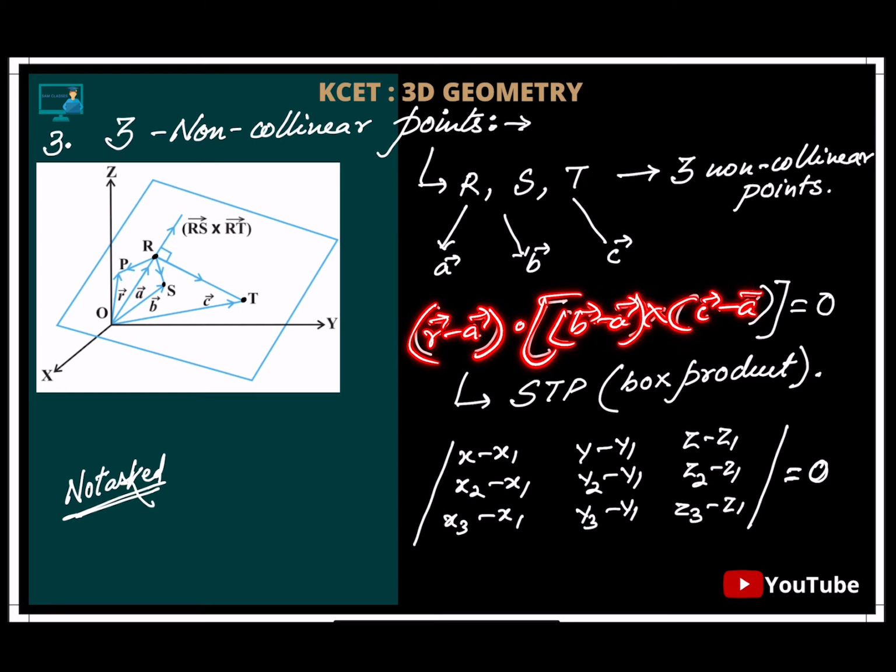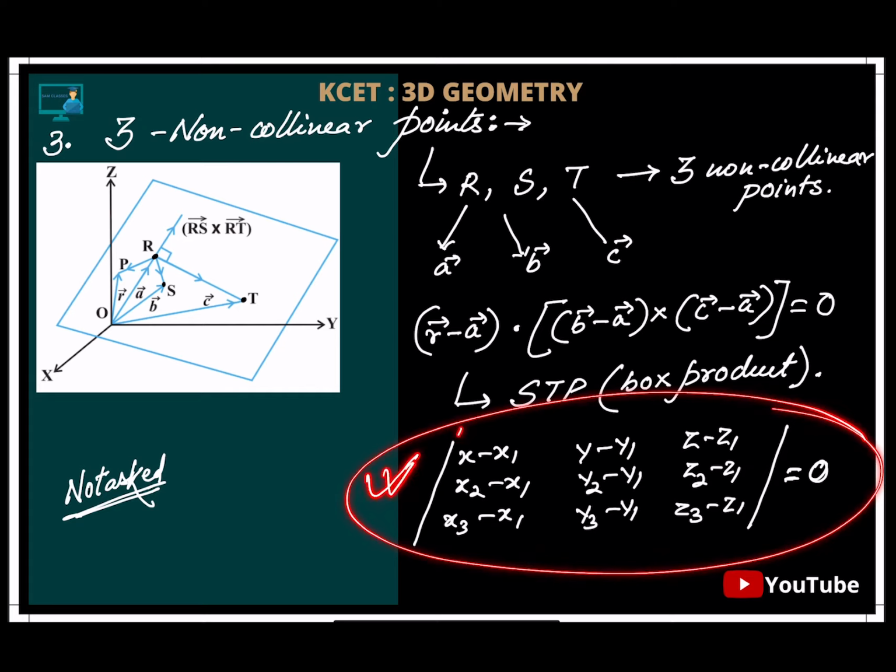Now this, for JEE and all, we teach as STP, the vector scalar triple product. But for KCET they ask very little. Still, since sometimes they ask it, we can go by the determinant method. This is rarely asked, but still, we don't know. In 2021 they can ask anything. Nobody knows. Since it is 4 marks or minimum sometimes 5 marks also, we can't take any risk. Correct. So what is important here is, if they ask, we'll try to go by this determinant method.